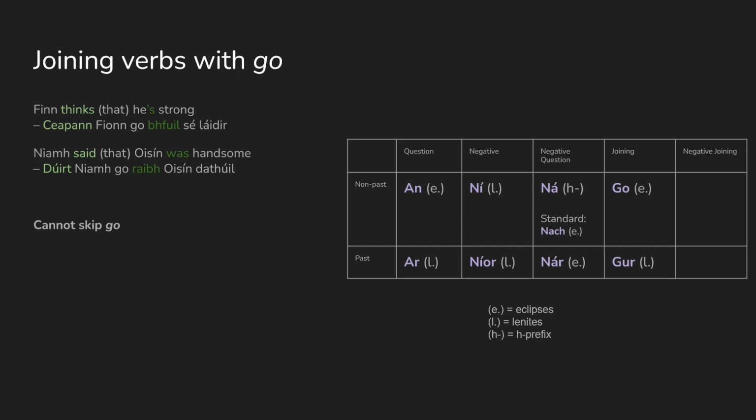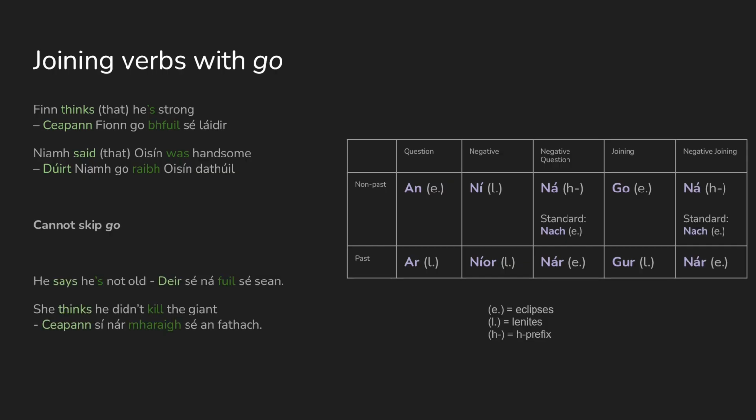But in Irish, you can't skip the that. You can't skip go. You have to put it in. So even if you're translating, Finn thinks he's strong, you still have to say, ceapan fiún go bhfuil sé láidir. You have to have the go. And there's actually a negative form of this joining particle, and it's the same as the negative question forms we looked at earlier. So if you want to say, he says he's not old, it's deir sé ná bhfuil sé sean. If you want to say, she thinks he didn't kill the giant, ceapan sí ná mharaigh sé an fathach.